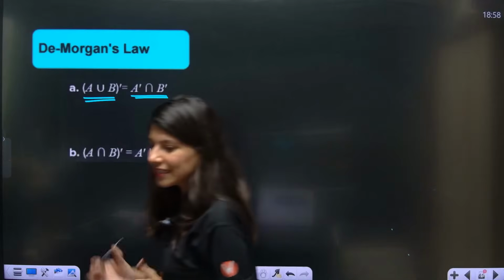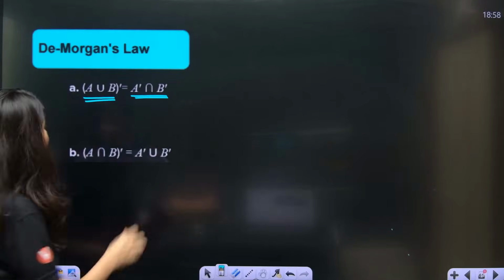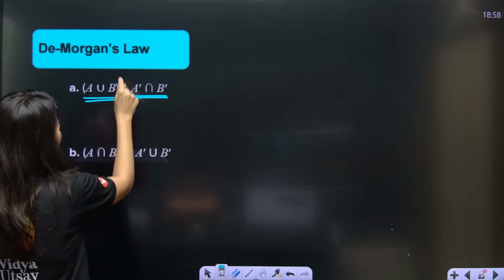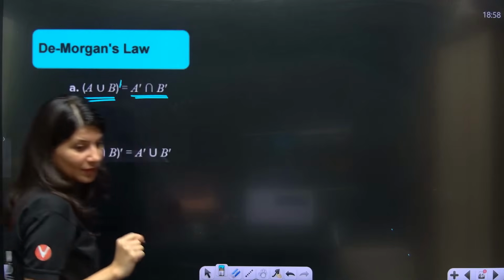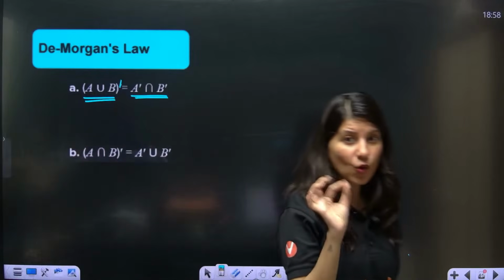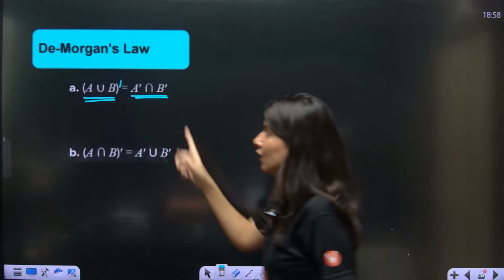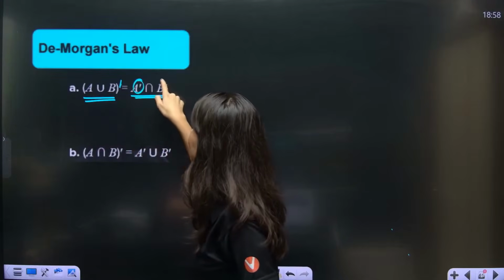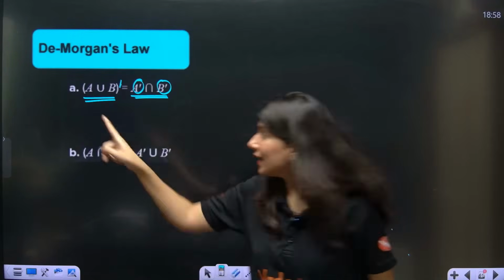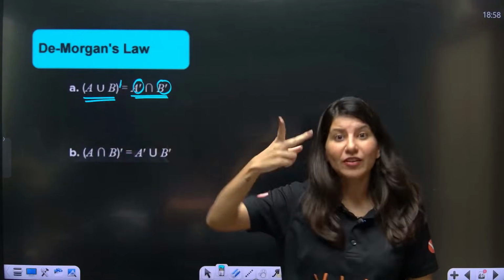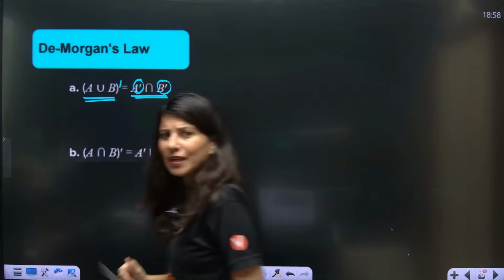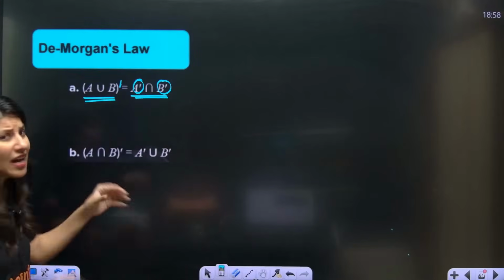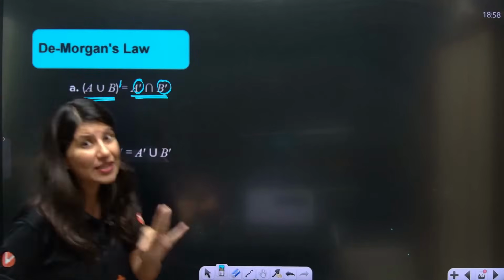First of all, please understand how to remember it. Whenever there is a whole complement, you can distribute this complement to A and B just like this, but on one condition, that you have to interchange or flip the sign. Same is happening in the second De Morgan law. Both are very similar but not same.